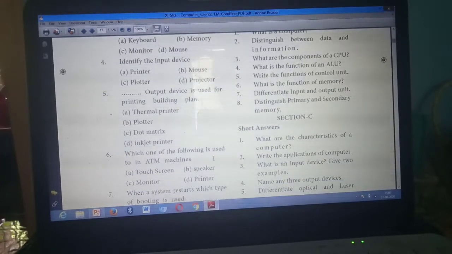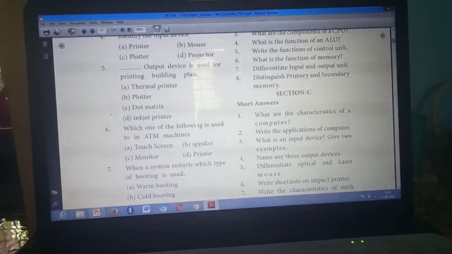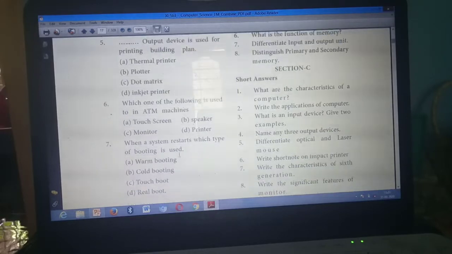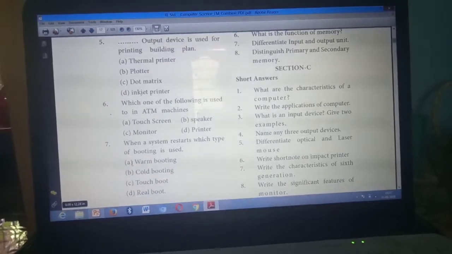Next one. Have you all marked? Next question. Which one of the following is used in ATM machines? Which do you use in ATM machines? Touch screen, option A. Sixth one answer, option A, touch screen. Next one, seventh one. When the system restarts, which type of booting is used? Warm booting. Seventh one answer is option A, warm booting.